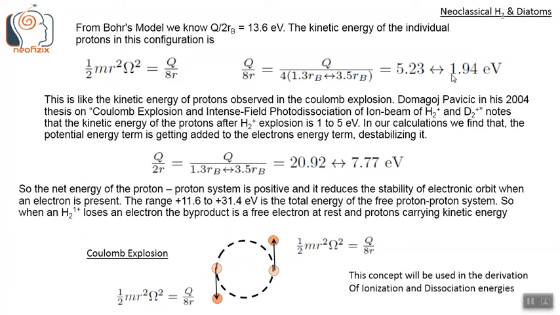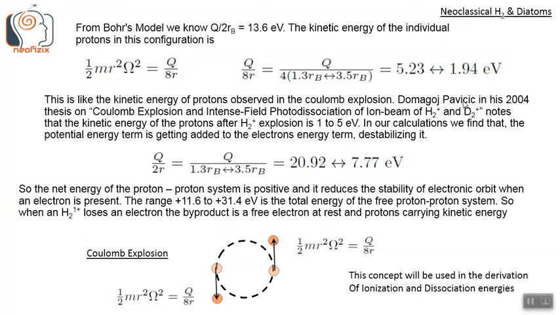So this is the range of the kinetic energy of the proton or the rotational energy of the proton. Radial energy is 0, dr by dt is 0 because radius is constant. And this range, 1.94 to 5.23 electron volt, is like the kinetic energy of the protons observed in the Coulomb explosion.